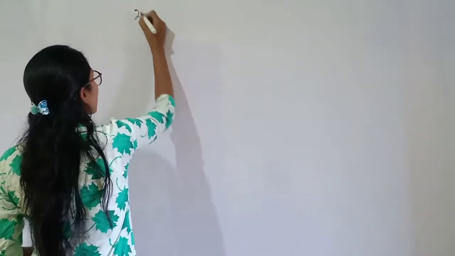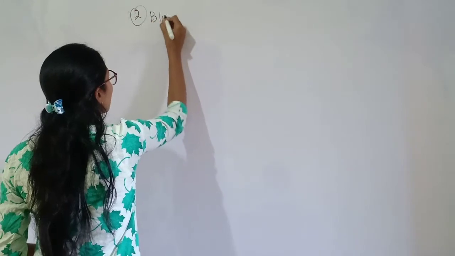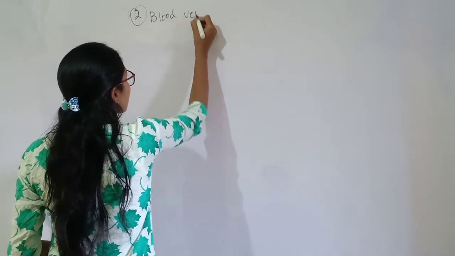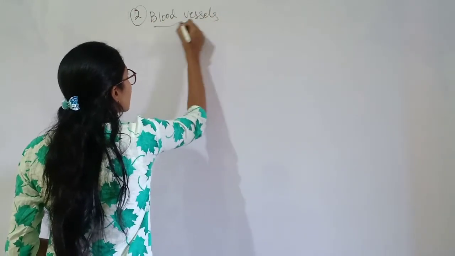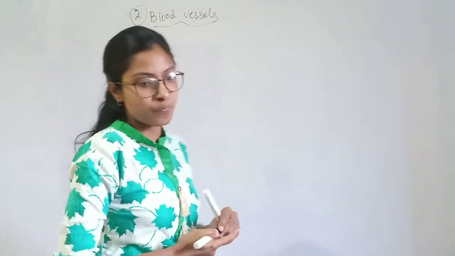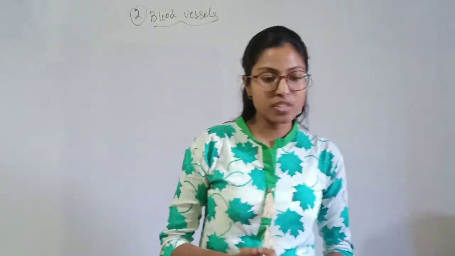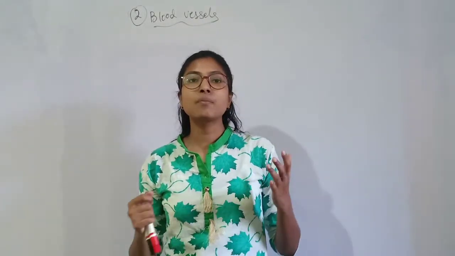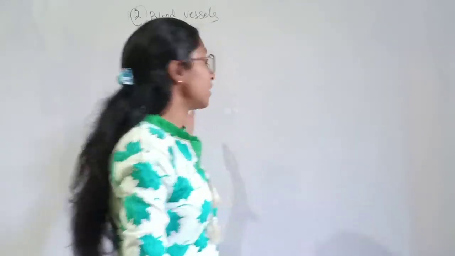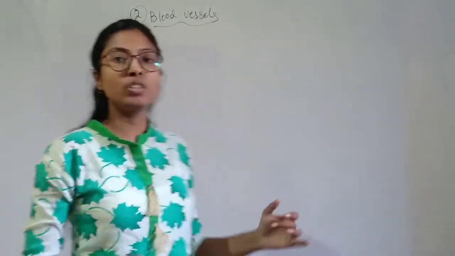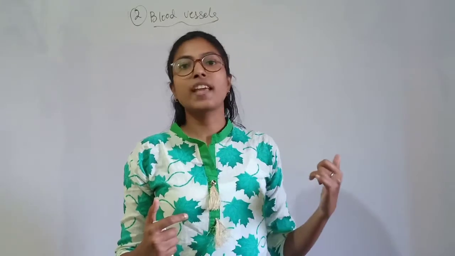So the second component of the circulatory system is blood vessels. Now what are blood vessels? Blood vessels are part of the circulatory system in our body. They act like pipes, and only through these pipes does blood transport take place.